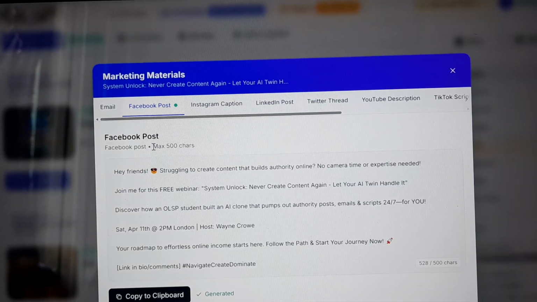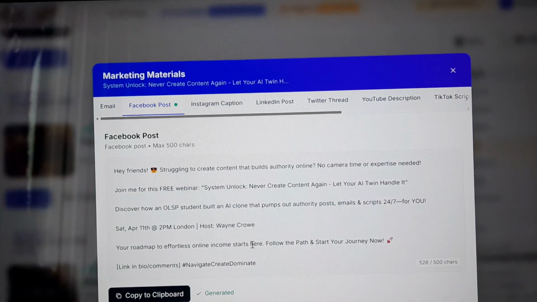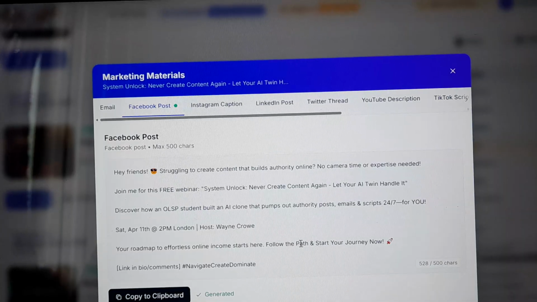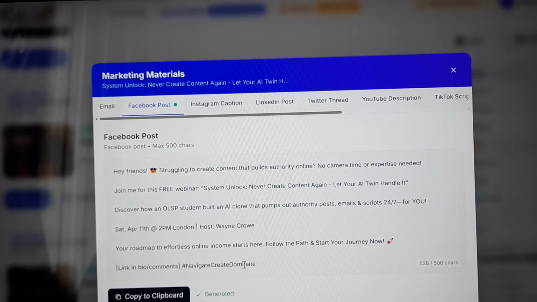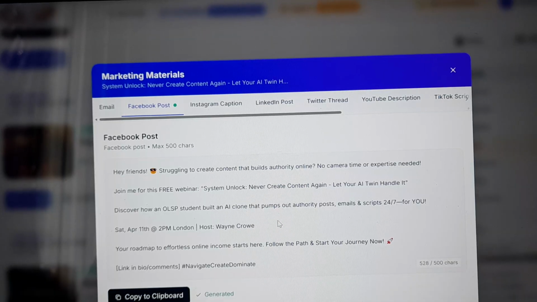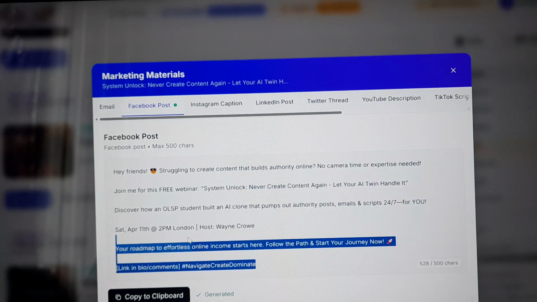AI don't make and me making finish one plan script there. Okay, friend, struggling to create content that builds authority online? No camera time or expertise? Join me for this. So now you look in Tumblr. Link in bio or navigate, create, dominate. I'm thinking you can sign him long, signature long upside there. So I'm creating. So now what we make him now?